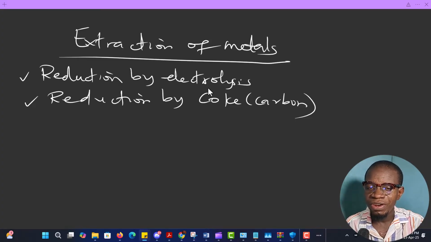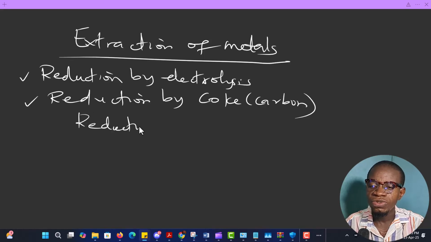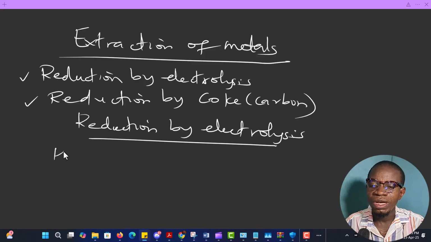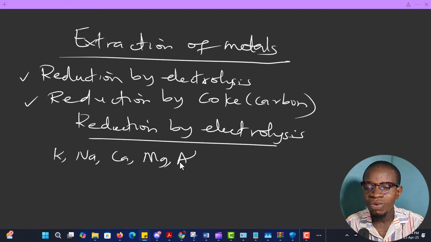Reduction by electrolysis is used to extract the following metals: potassium, sodium, calcium, magnesium, and aluminium. These are the metals that we extract using electrolysis or electrolytic reduction.